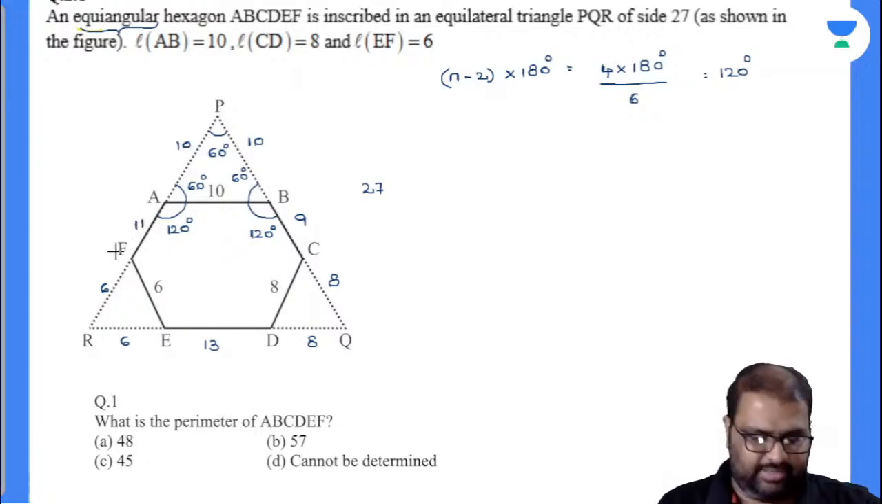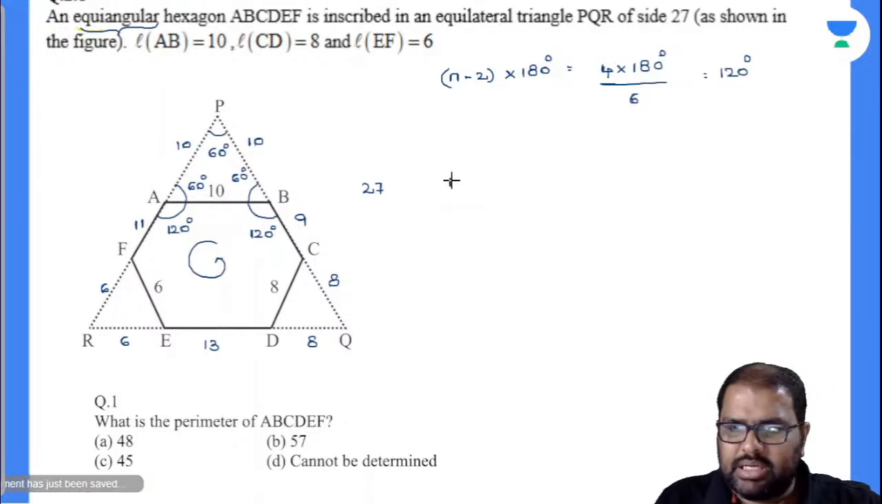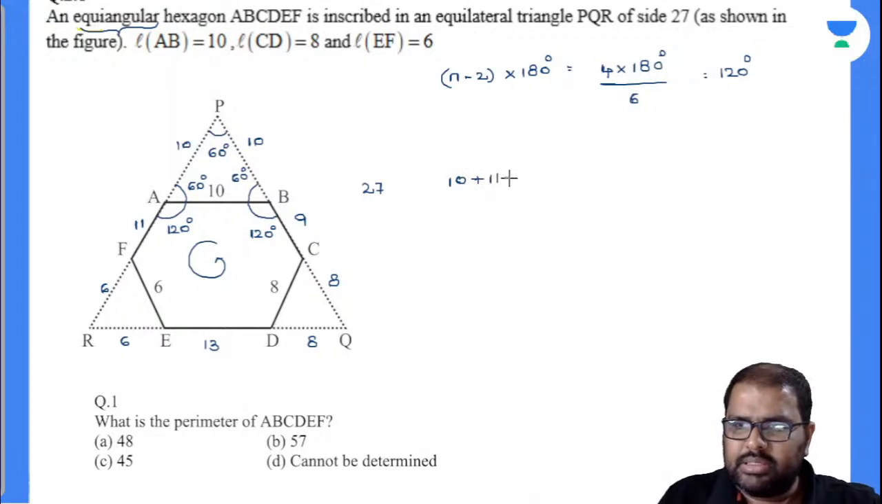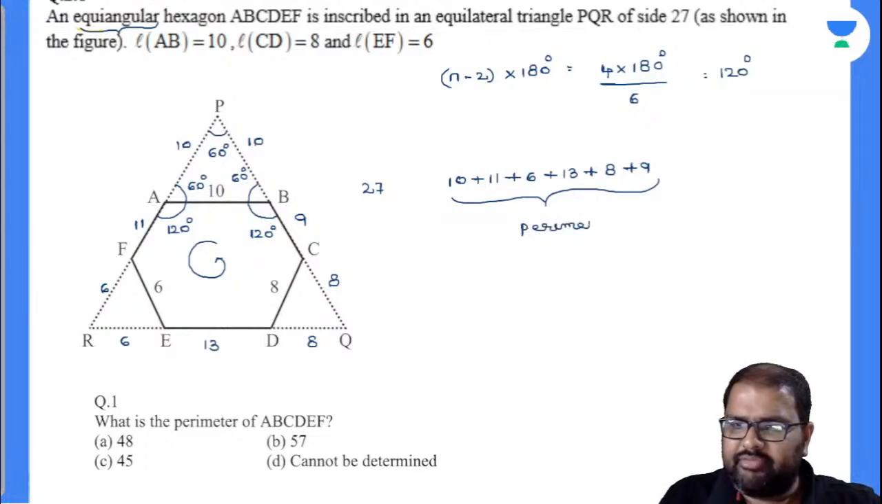Yes, perfectly. Now you are asked to find the perimeter of this hexagon. So I'll start from here: 10 plus 11 plus 6 plus 13 plus the rest. The sum of the sides of a hexagon is nothing but the perimeter of the hexagon. Add these values and let me know the answer. Perimeter of ABCDEF. Anybody got the answer?